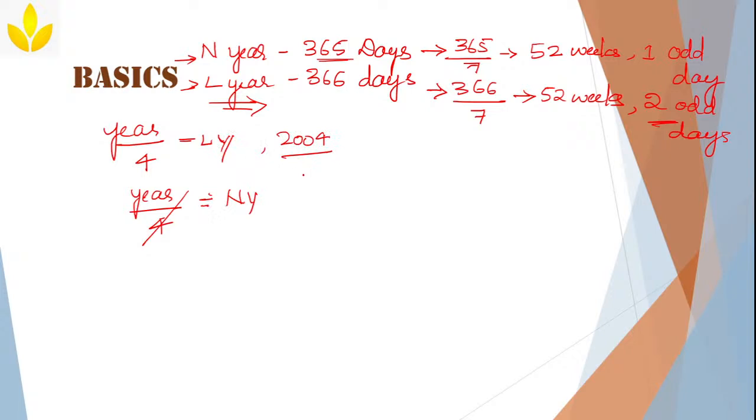Is it a leap year or non-leap year? Leap year. Why? If I divide it by 4, it is completely divisible. Last 2 digits, 04, divisible by 4. So, it is completely divisible. That's why this is a leap year.